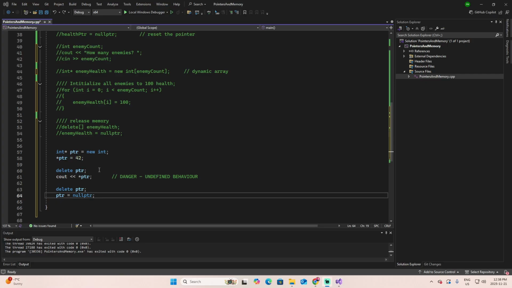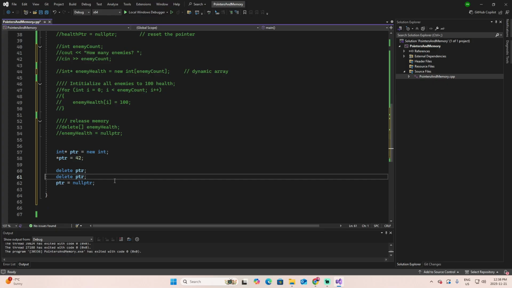The other type of error that sometimes happens is the double delete. So people try to do something like this. They try to delete and delete again. This can also crash your program. Again, setting the pointer to nullptr immediately after deleting helps a lot.